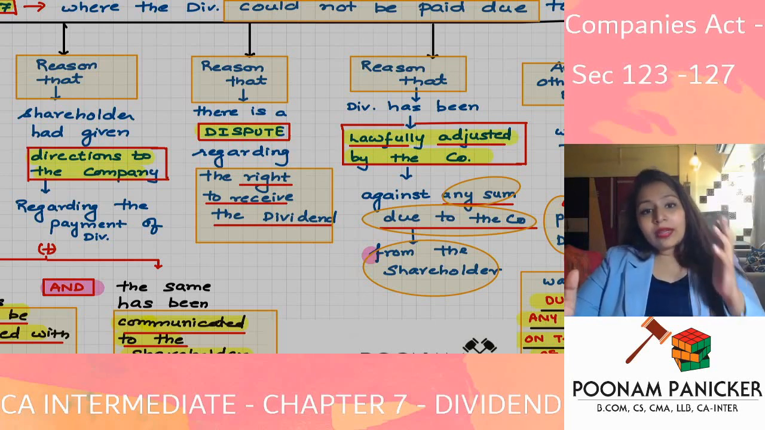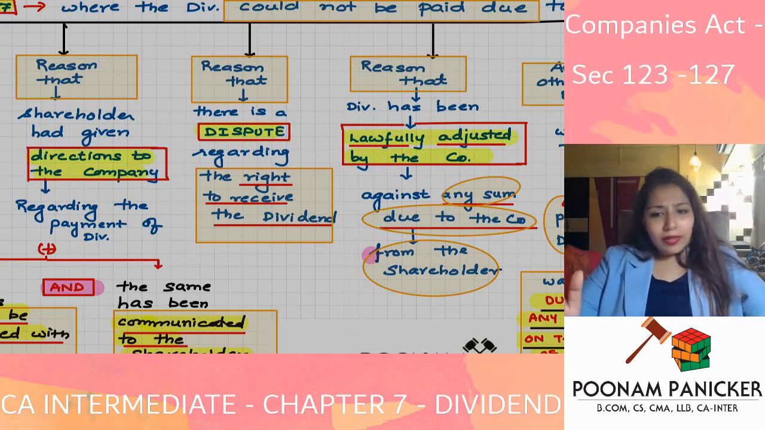So now over here, if there is a dispute with respect to the right to receive dividend, the company does not pay the dividend, the company keeps it pending, the company puts it in the unpaid dividend account. Over here, is it the company's mistake? No. Will the company or director be liable under 127? Answer is no. They will not be liable.